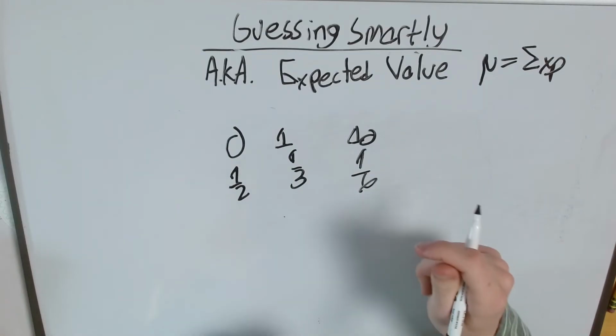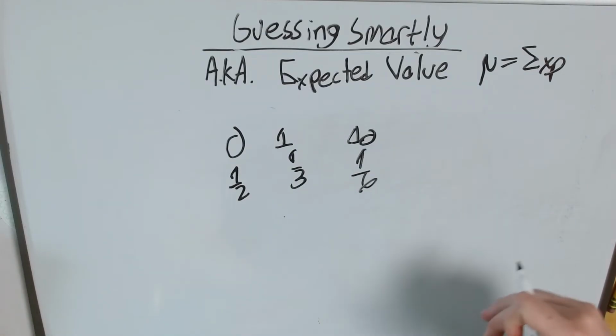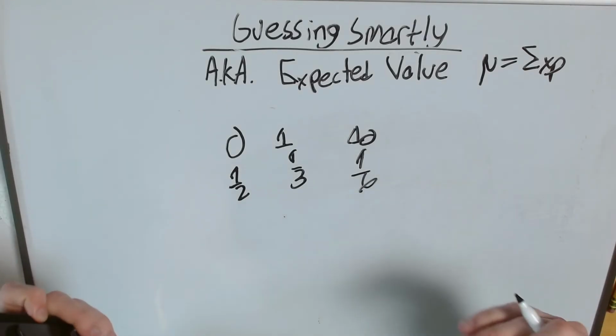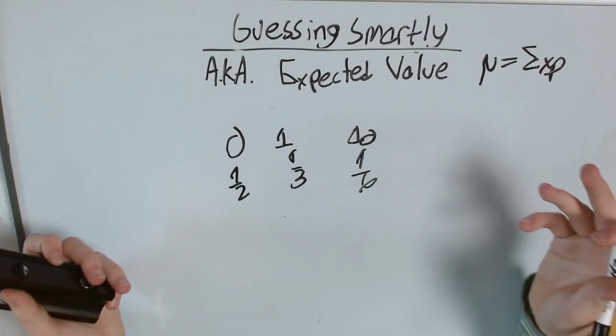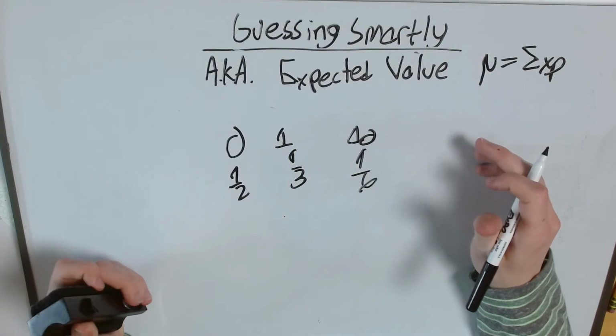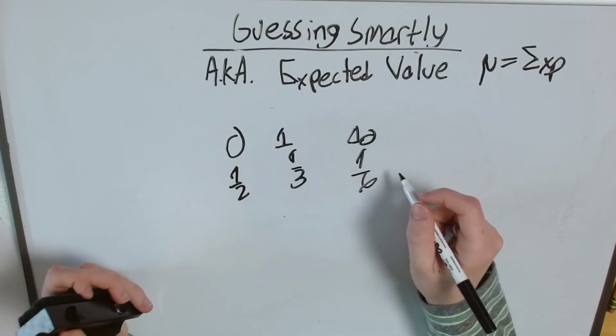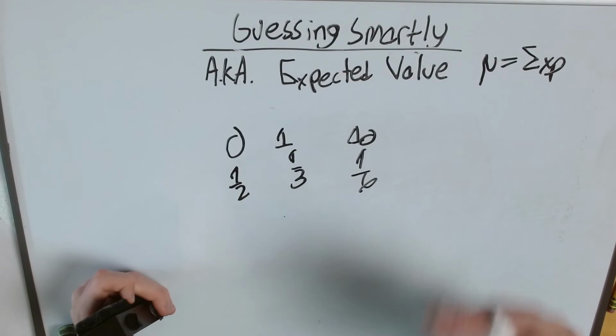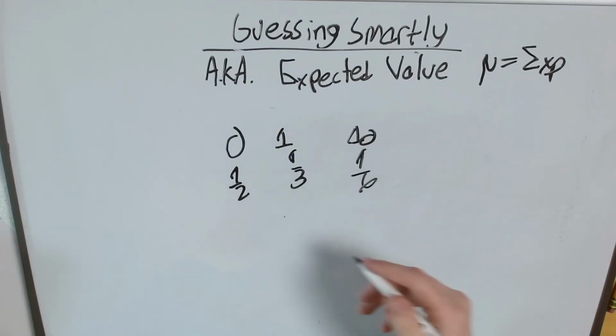Well, to answer that question, we need to find the expected value of that stock, because that tells us the average profit that stock's going to be making. And so whatever that expected value is, that's what we should be buying the share for. So let's find that expected value.